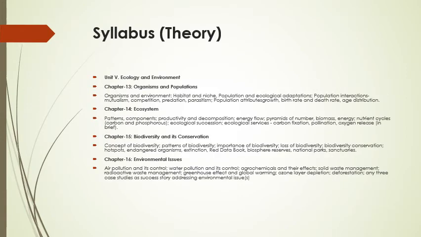And next is the ecology and environment. There are 4 chapters under this unit, that is 5th unit. First is the organisms and populations.